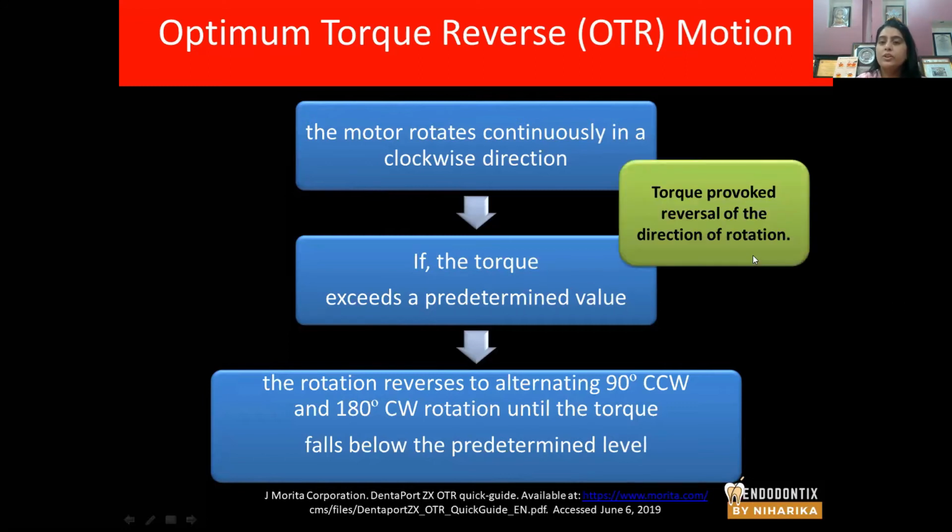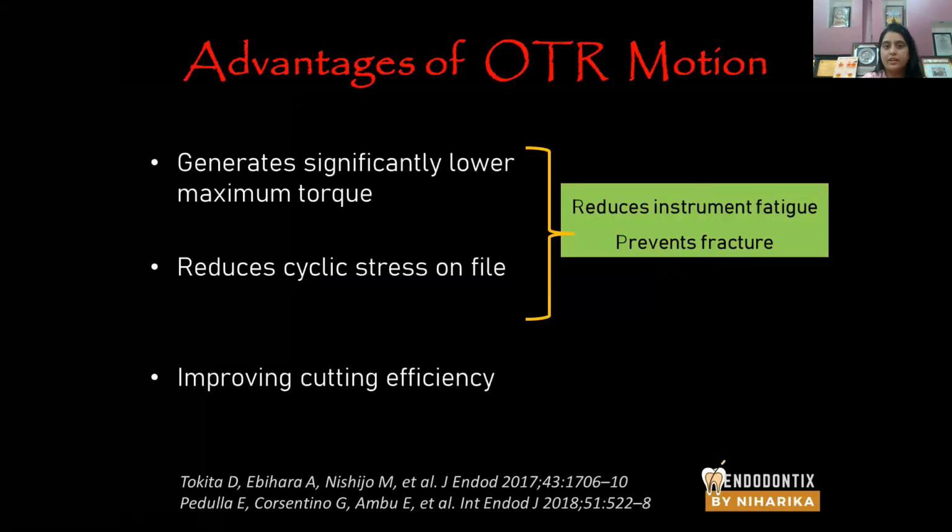So this is known as torque provoked reversal of the direction of rotation so as to minimize the torque or the rotational force acting on the file in such a manner to prevent separation of the file inside the canal. So what are the advantages of this OTR motion?